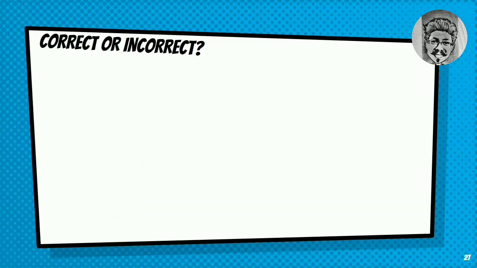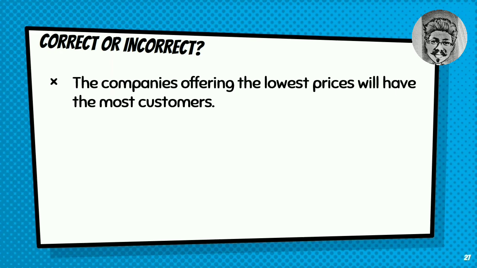Okay, I have some examples. Let's analyze whether they are correct or incorrect. Number 1. The companies offering the lowest price will have most customers. Please analyze. Is there any subject? Yes. The companies is the subject. And is there any verb? Yes. Will have is the verb. Therefore, the sentence is correct.